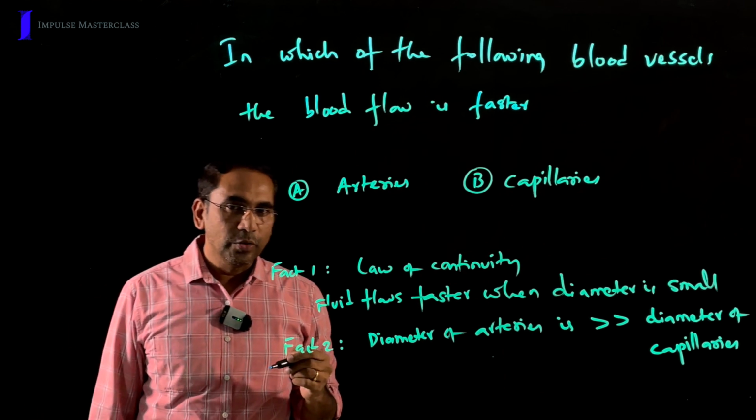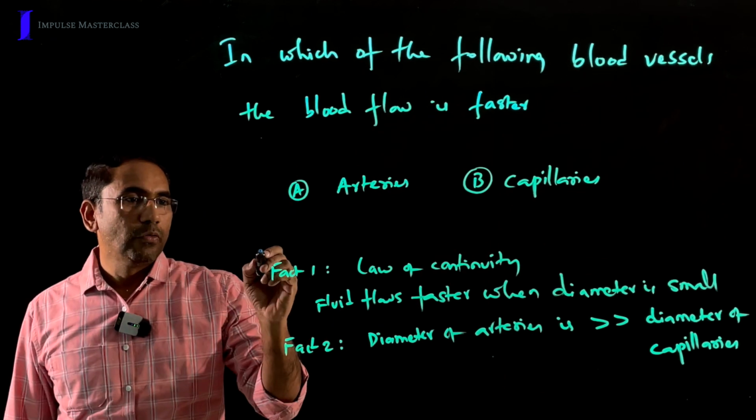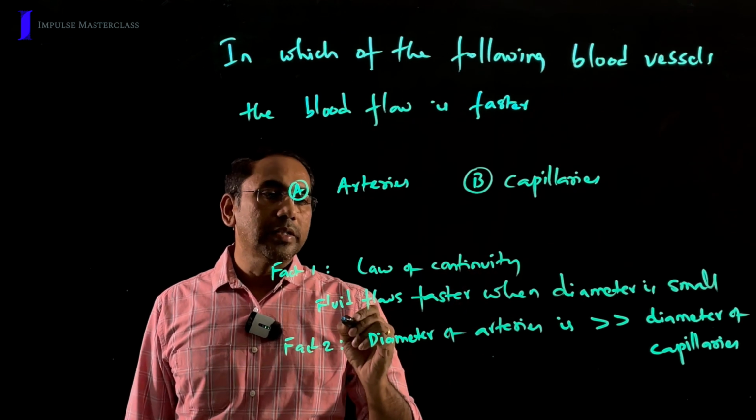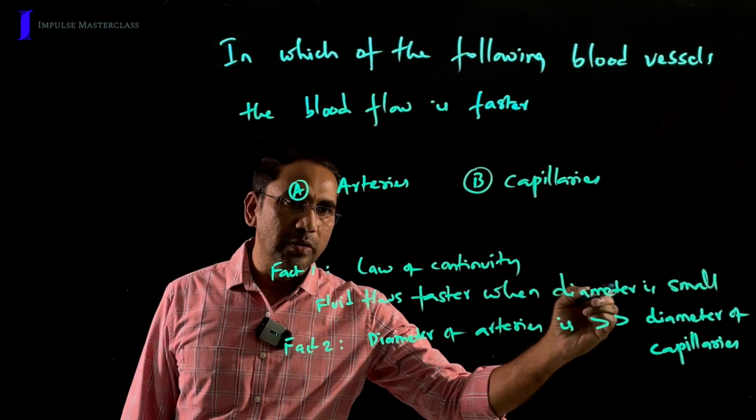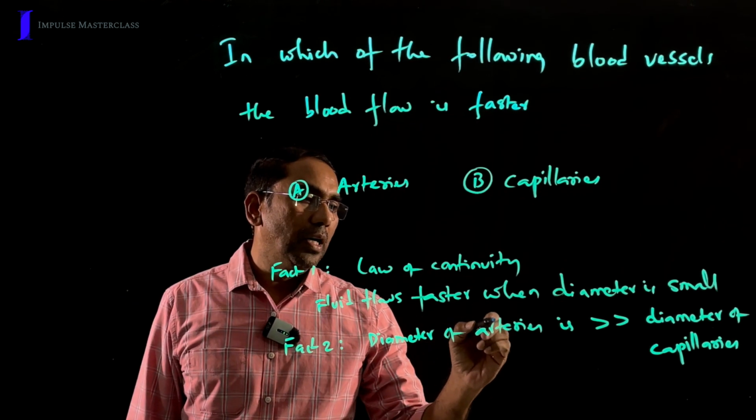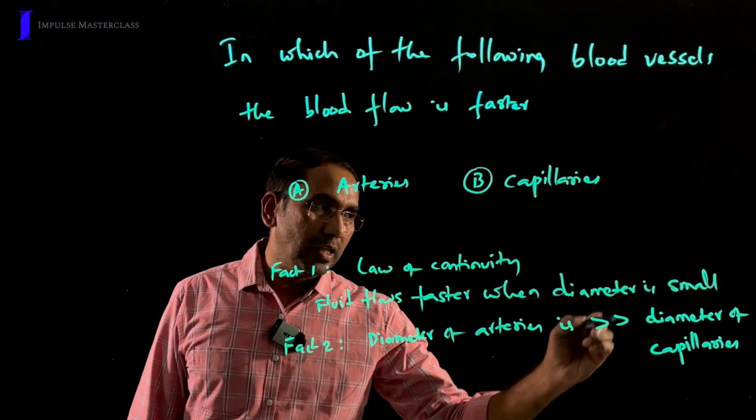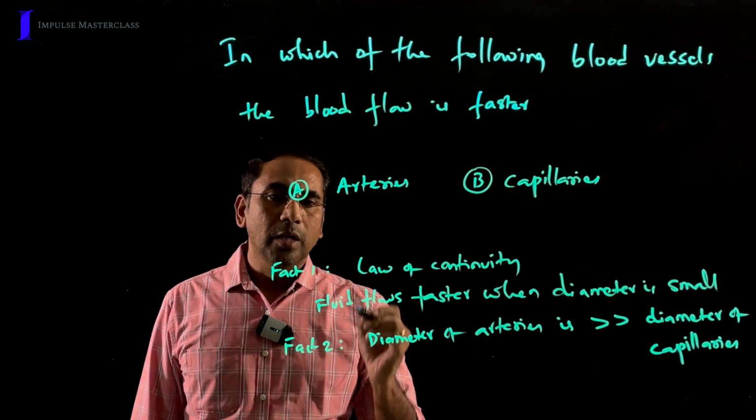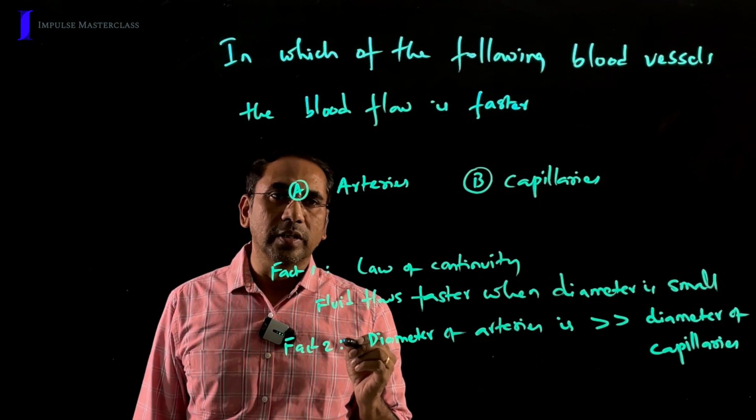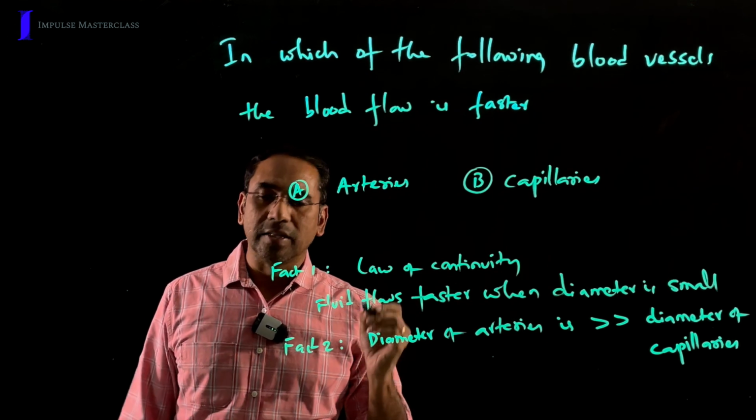And here I am giving two clues. Fact number 1, law of continuity. It states that the fluid flows faster when the diameter is small. Fact 2, the diameter of arteries is much greater than the diameter of capillaries. Based on these two clues, just imagine in which blood vessel the blood flow is much faster.